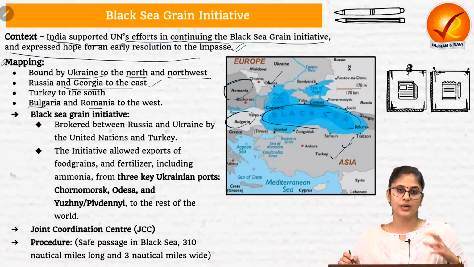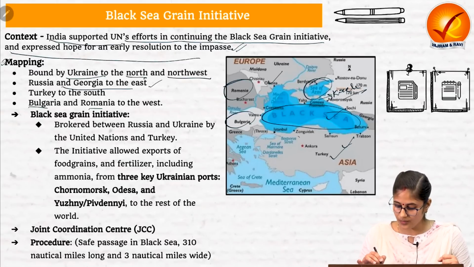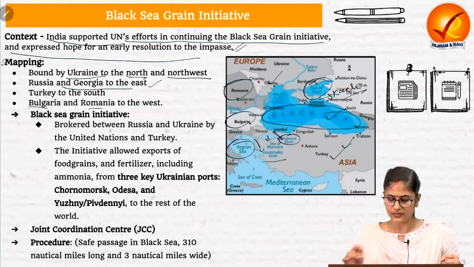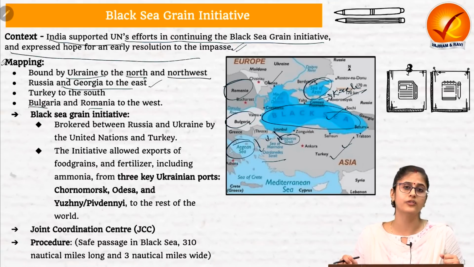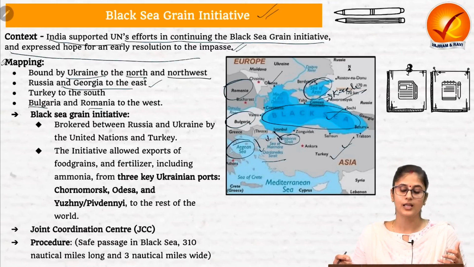Other mapping aspects you also need to make note of. Here we have the Sea of Azov. This is the Kerch Strait. Then this is the Black Sea. This is the Bosphorus Strait. This is the Sea of Marmara. And this is the Dardanelles Strait, and this is the Aegean Sea. Please make note of these mapping aspects, because since this initiative is highly in the news, it is expected that in the prelims you might get a question based on mapping.